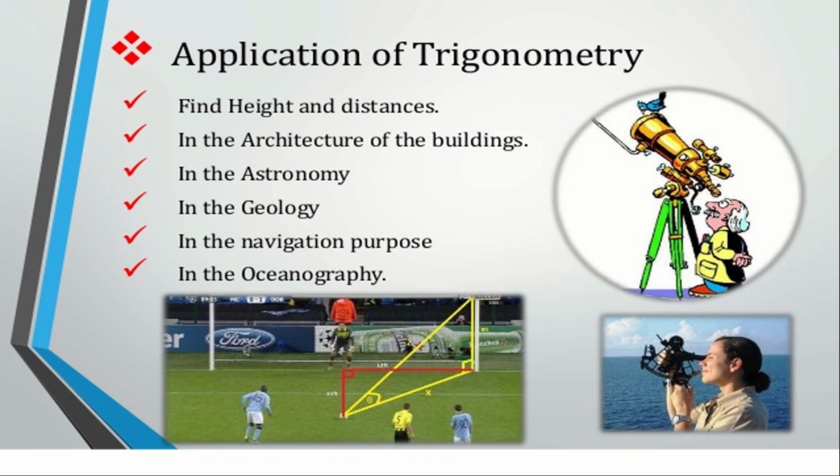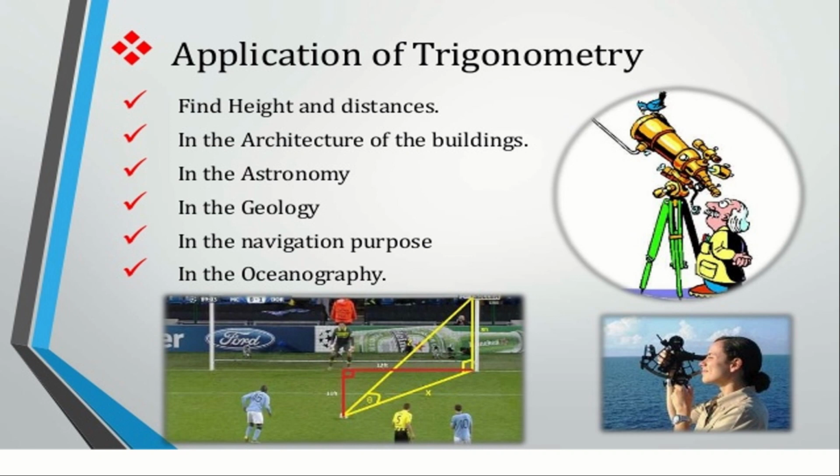Next, in astronomy, we know that trigonometry has been known from long around BC. So in astronomy, many astronomers like Aryabhatta, Al-Khwarizmi, all other great scientists were using trigonometry as their basic concept, the building blocks for astronomy.